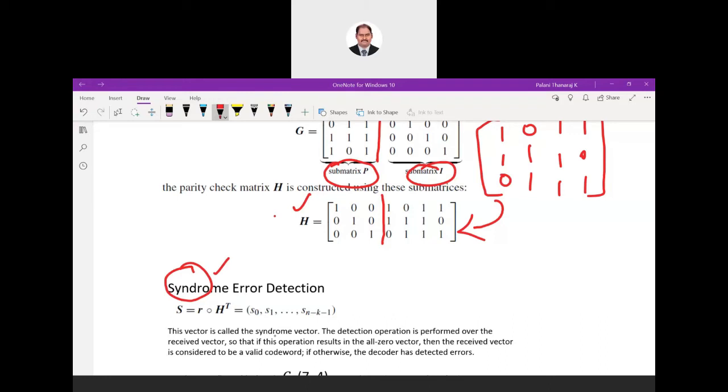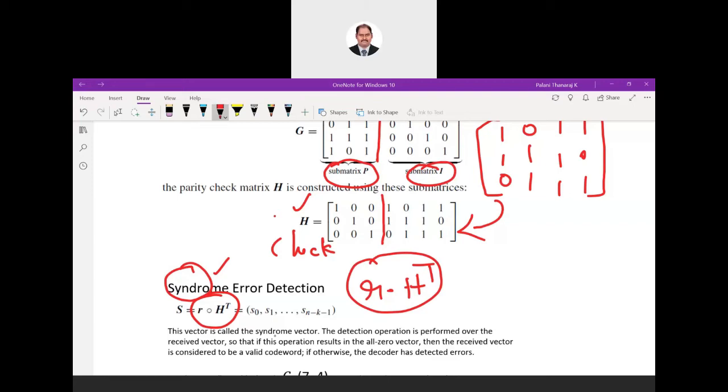First thing is you have to check if there is any error or not. If there is an error, I have to correct it. That is the next step. So how to find out? This simple matrix multiplication: received data, dot product H transpose. What is H transpose? It's nothing but the check matrix. Think about the name, check matrix. So we are using the H matrix for checking whether the data received from the transmitter is correct or not.